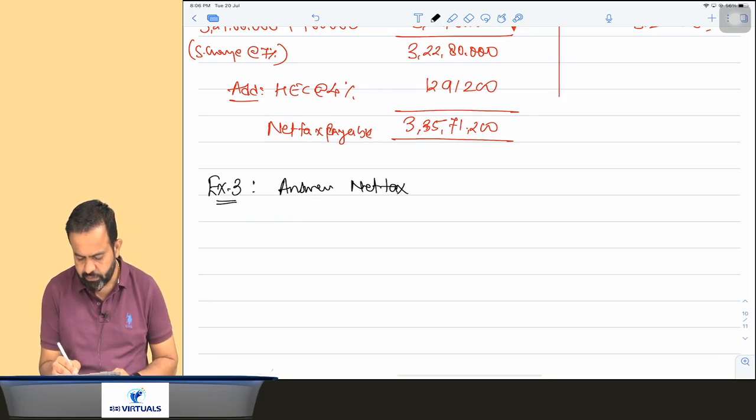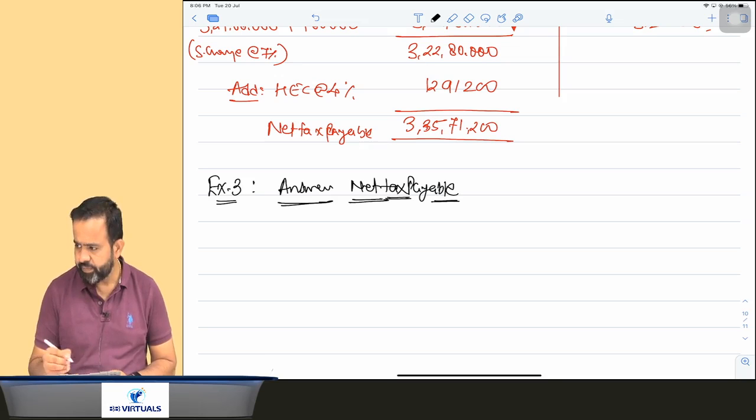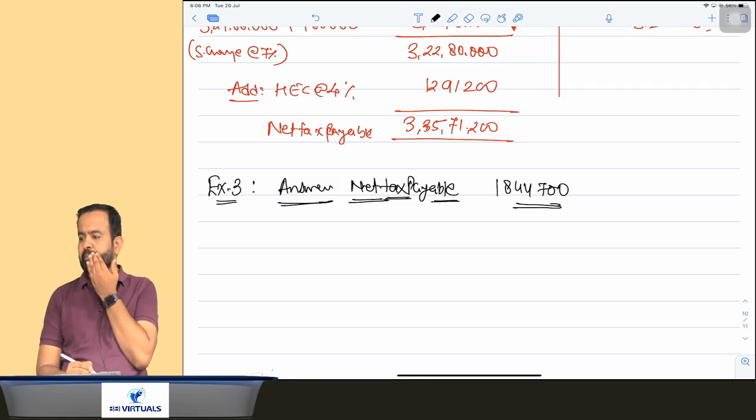Net tax payable, obviously there is no marginal relief. Net tax payable is 18,44,700. Sneha, please check now.